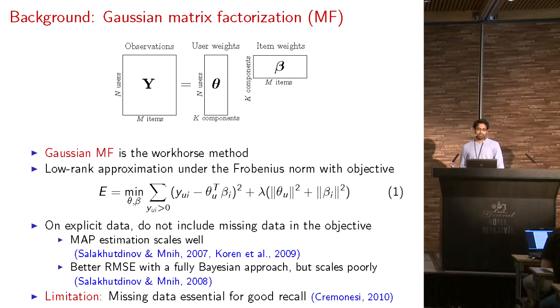In the literature, MAP estimation has been shown to scale well. Also, there are approaches that use MCMC, leading to full posterior distributions over the user and item latent vectors, and this gives even better RMSE. But again, the limitation is that they do not make use of missing data, which has recently been shown to be essential for good top-N predictive performance. And this is what we find on real data sets.